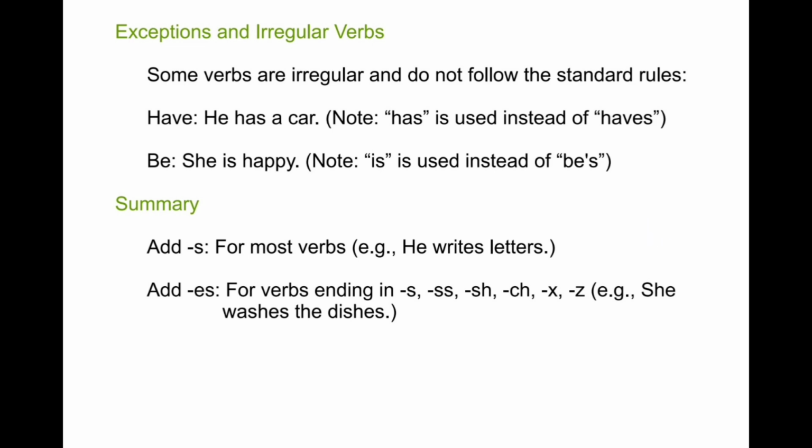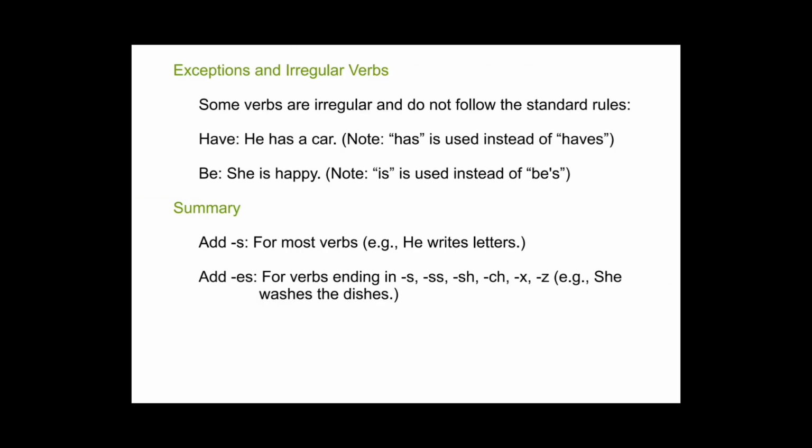Summary. Adding s for most verbs. Example: he writes letters. Adding es for verbs ending in s, sh, ss, ch, x or z. She washes the dishes. In the next video I will provide the simple past tense, and in upcoming videos.